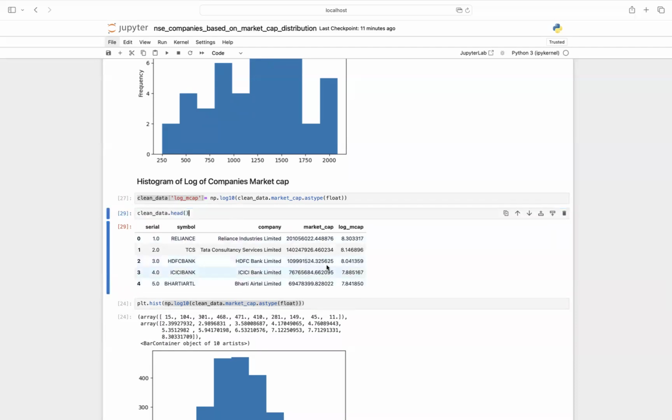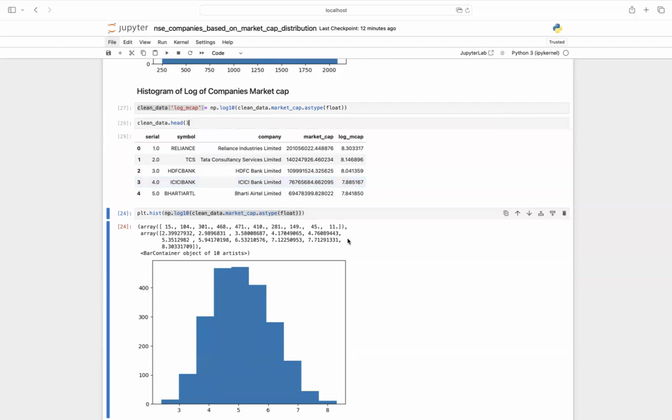this data is like so: the actual amount of market cap will be 10 to the power 8.3. Here it will be like 10 to the power 8.14, and here it will be like 10 to the power 7. So when we go from 7 to 8 on this scale, that means there is a tenfold increment. So every one number increment on this scale signifies a 10 times larger market cap.